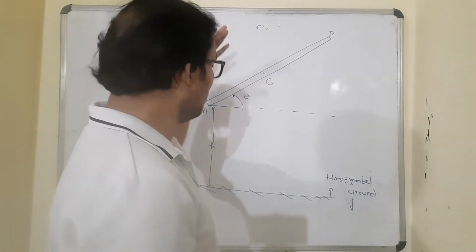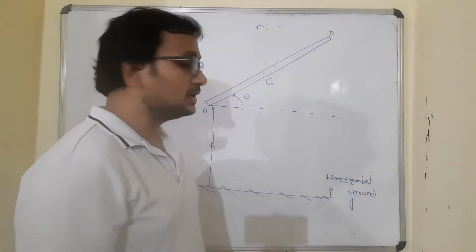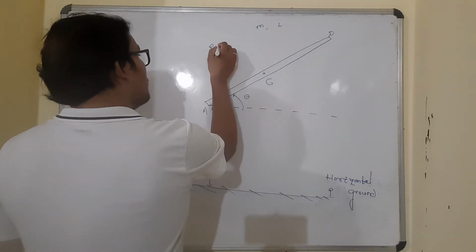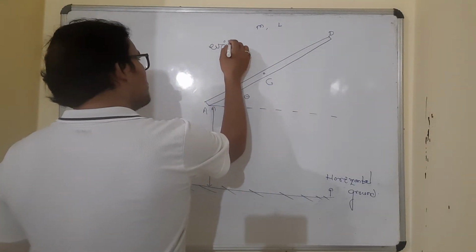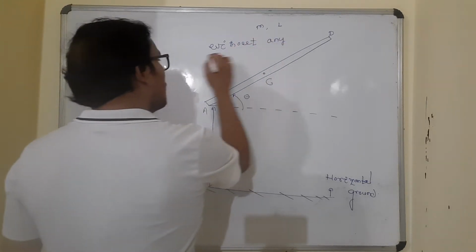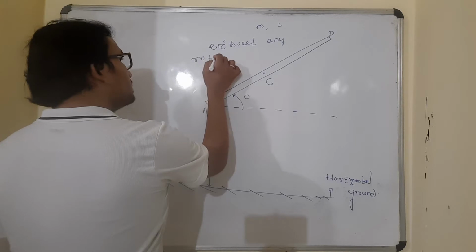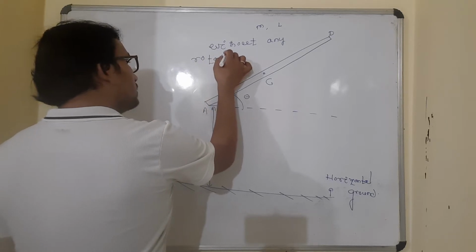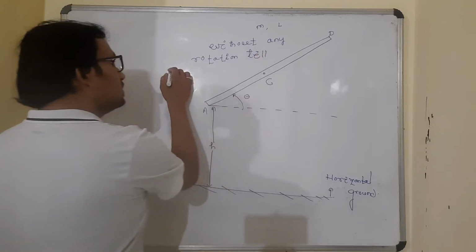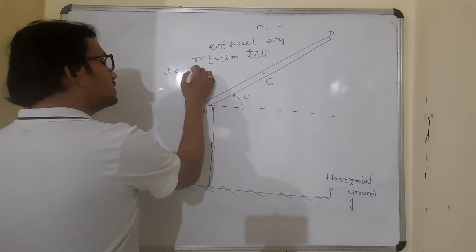He releases the rod and allows it to fall under gravity without any rotation. What the question says, I'm writing here: without any rotation, the rod is not allowed to have any rotation till what? Till the first collision.